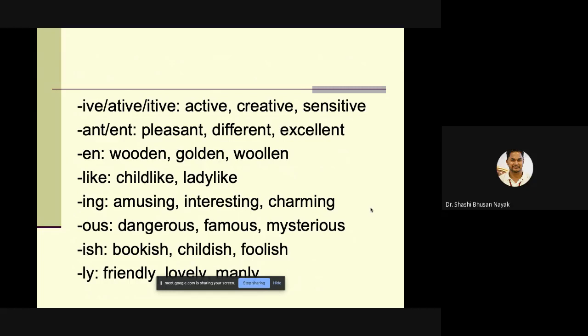Then suffix like LIKE: childlike, ladylike. Then ING: amusing, interesting, charming. Then OUS: dangerous. Mind you, many of us do pronounce this word as dangerous with the wrong stress. That is a cardinal mistake in English. Do not fall for that.